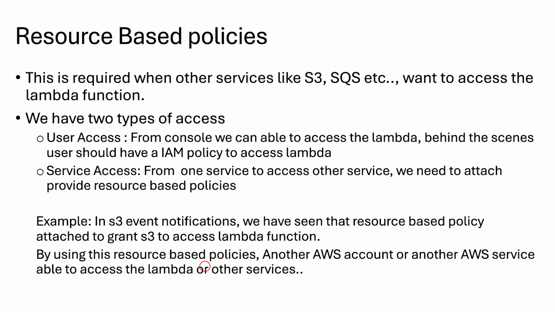Few services require these resource-based policies, few services require execution roles. So we need to identify which service requires an execution role and which requires resource-based policies, and provide that information accordingly. That's it about the difference between the execution role or IAM role and resource-based policies with respect to Lambda.